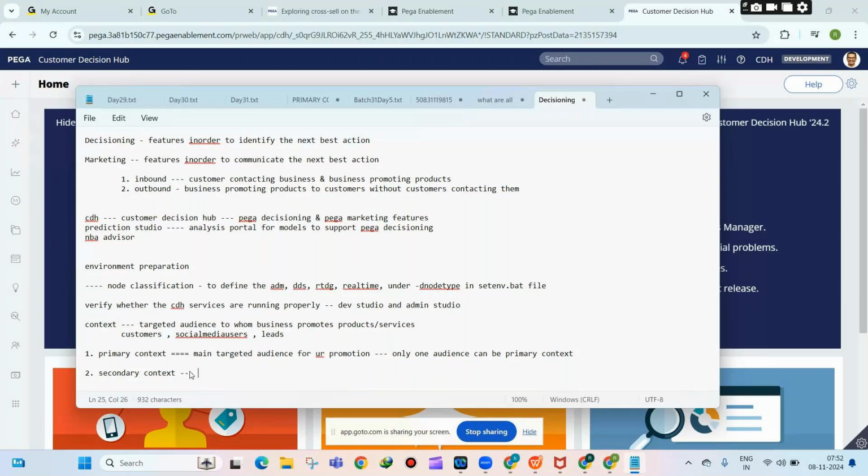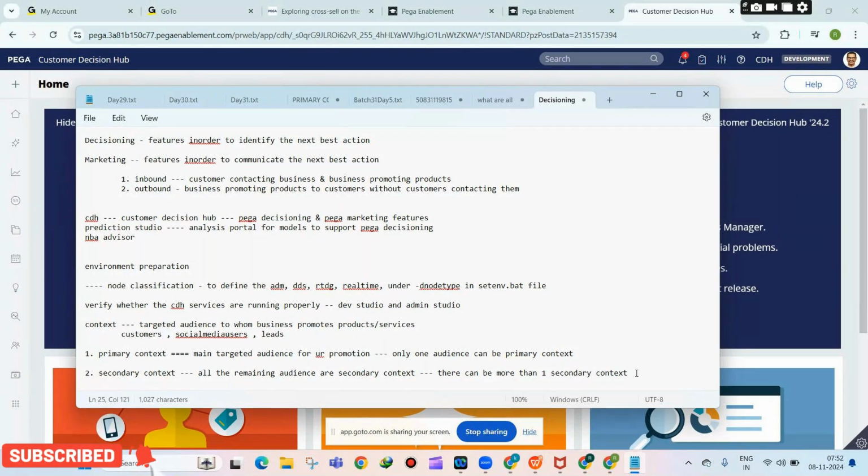So all the remaining audience are secondary context. So there can be more than one secondary context, but we can only have one primary context. Okay, we can only have one primary context, but there can be more than one secondary context. So that is what you need to remember.